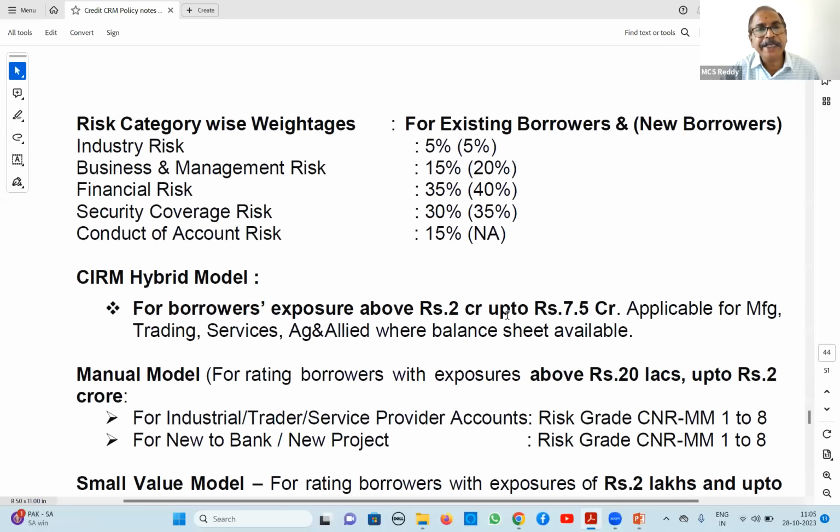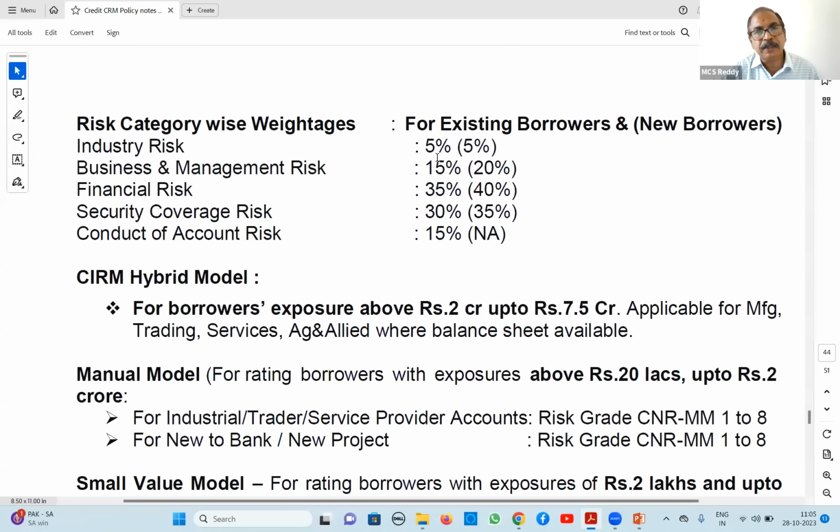What are the weightages given in risk categories while doing risk rating? What is the weightage given for each parameter? Say industry risk, one of the sub-parameters of the risk weighting procedure. Industry risk is given 5% weightage, for new borrowers 5%, and for existing borrowers also 5%.